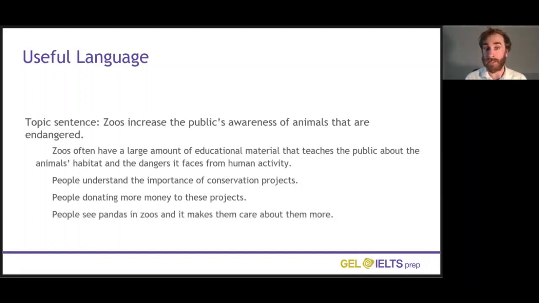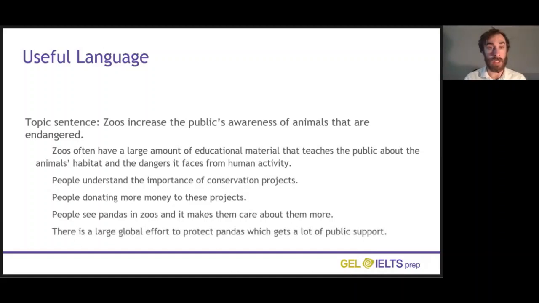People see pandas in zoos and it makes them care about them more. Here I've provided an example of an animal that people learn about and see in zoos and they care about. And a result of this is that there is a large global effort to protect pandas, especially in China, for example. And this gets a lot of public support because people see them in zoos. So again, this is a cohesive argument because I've shown how the first point is true and I've shown how it links back to the question.